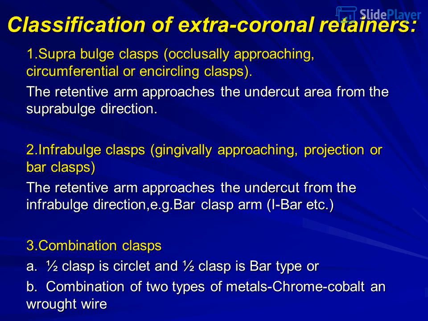The retentive arm approaches the undercut from the infrabulge direction, e.g. bar clasp arm, I-bar etc. 3. Combination clasps. A: half clasp is circlet and half clasp is bar type, or B: combination of two types of metals, chrome cobalt and wrought wire.